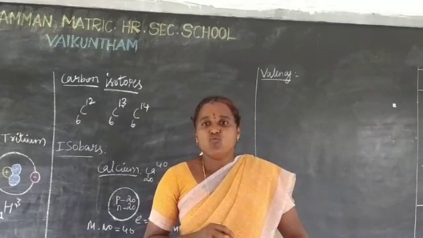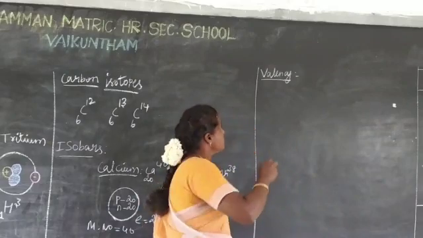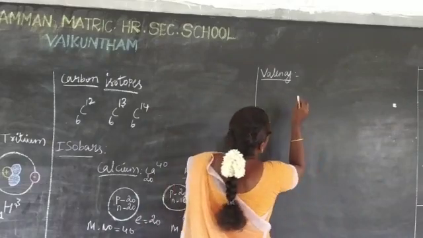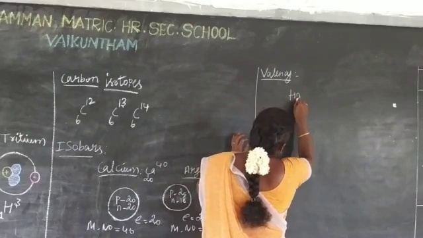For example, water molecule. What is the chemical formula for water? H2O.